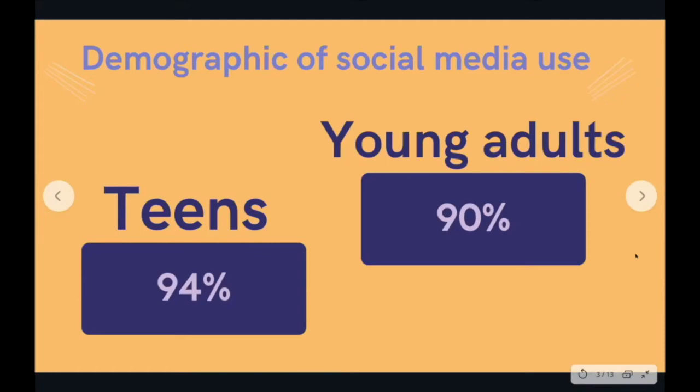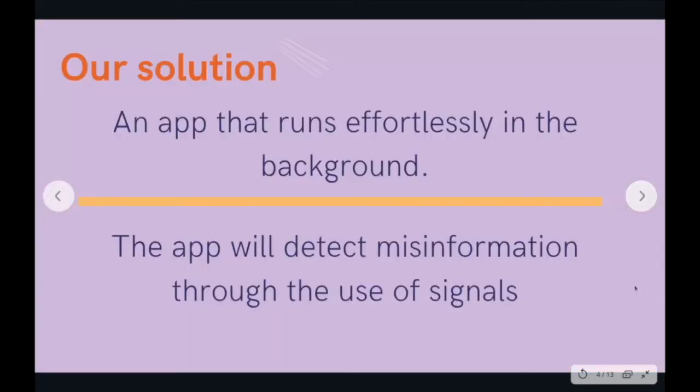This is a problem we want to solve. We want to prevent the propagation of misinformation. This is why we founded AppRaise. AppRaise is a mobile app that alerts the user of potential misinformation. It will run effortlessly in the background of any social media app. We will accomplish this with an AI that will detect misinformation through the use of signals.